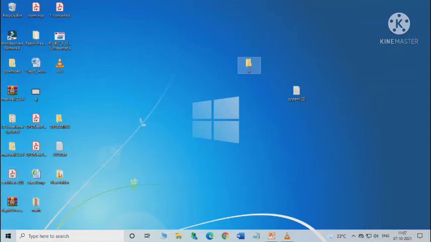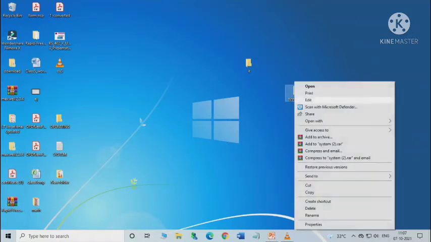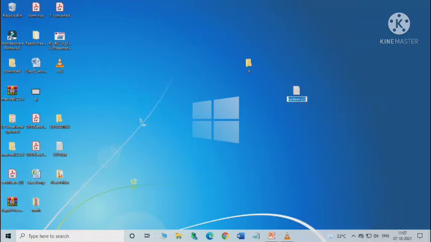Okay, so if you want to rename a file, we have to do the same process again. Here just right click on the file and then click on rename on the pop-up menu, then write the name that you want to give, then press the enter key. Okay, we have done it.